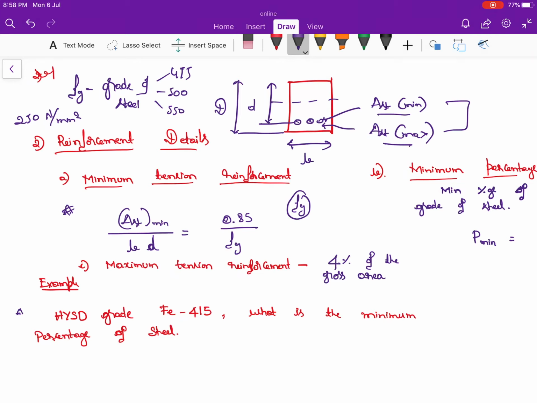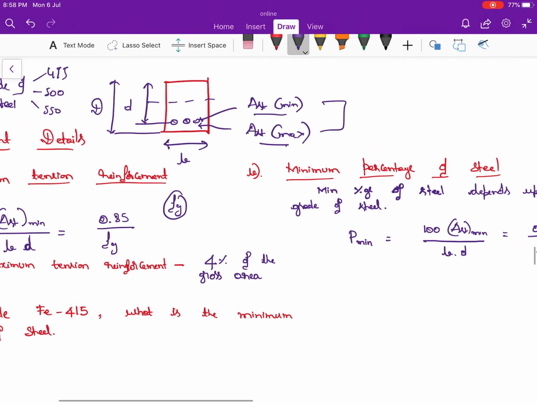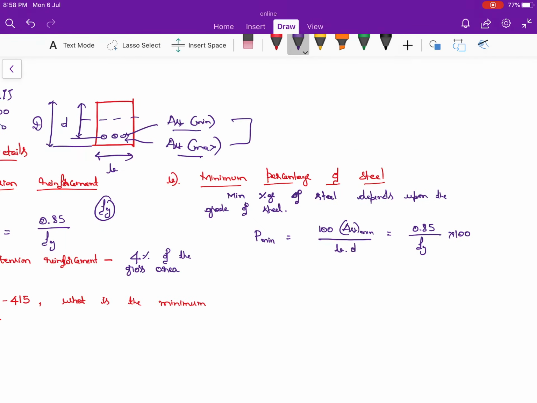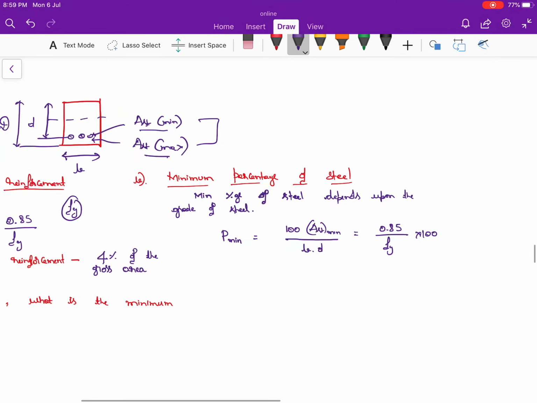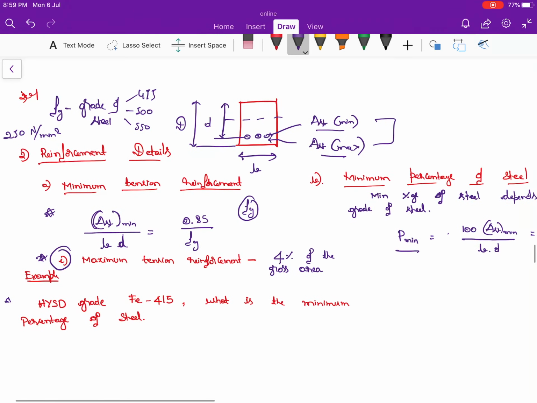Okay, maximum tension reinforcement is 4% of the gross area. This is a most repeated MCQ. This 4%, they have asked many times in the examination. Then the minimum percentage of the steel. How will you find the minimum percentage of the steel is very important. The minimum percentage of the steel is P minimum, which is equal to 100 AST minimum divided by BD. How will you find AST minimum? AST minimum can be found by making use of this equation divided by BD. Also, you can directly write the equation which is equal to 0.85 divided by Fy into 100. These are the two equations to find the value of the minimum percentage of the steel.